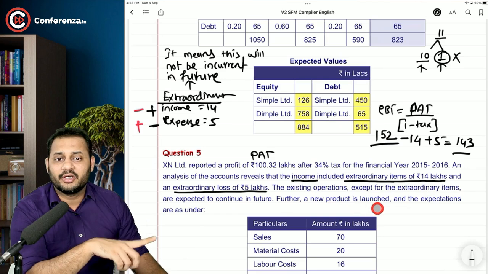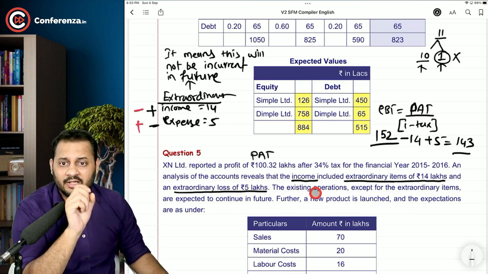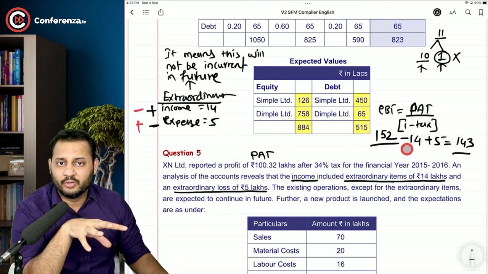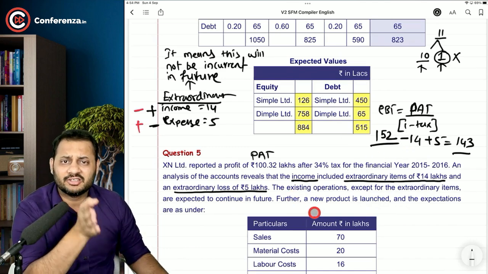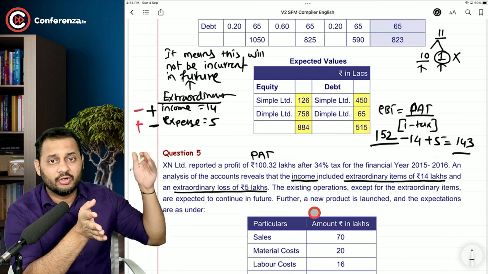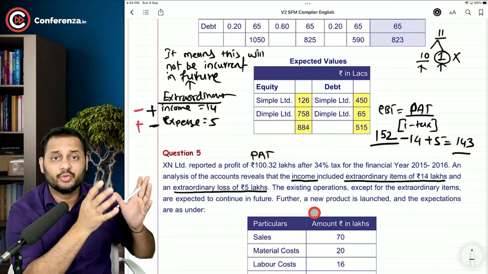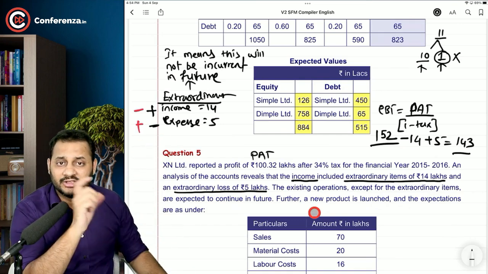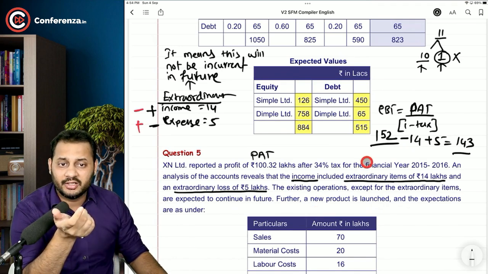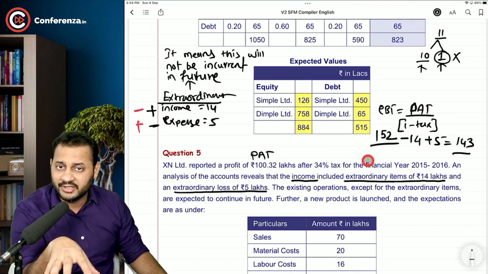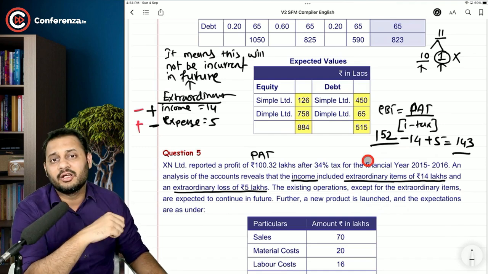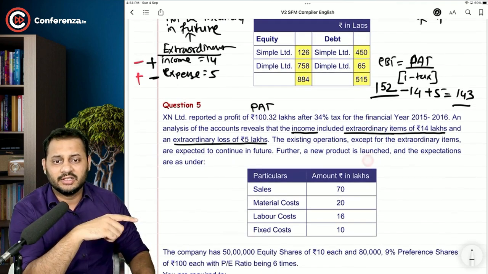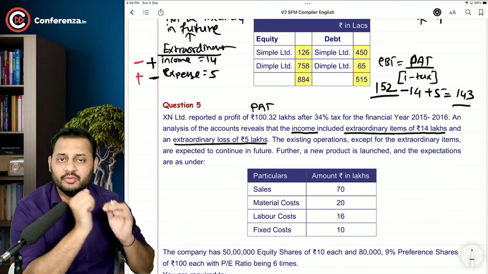Further, a new product is launched. Now understand, there is some income which is not included in 152, which is related to the new product because we have just launched it. But from the next year onwards, forever, we are going to earn some income from that. So this is something which is not included till now because the product was not launched yet, but it should be included, because this will be part of the income from the next year.